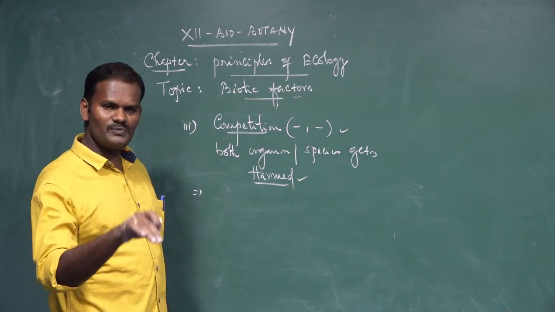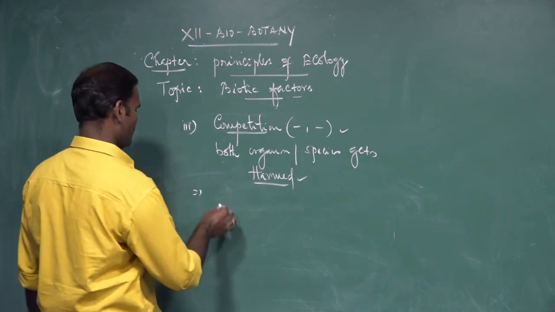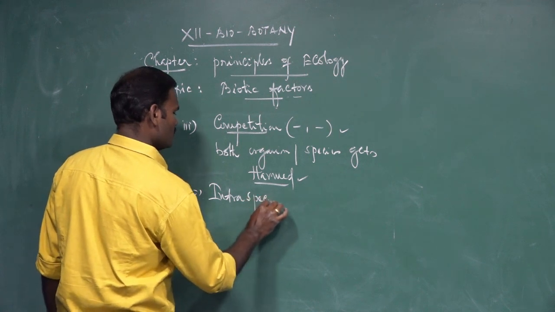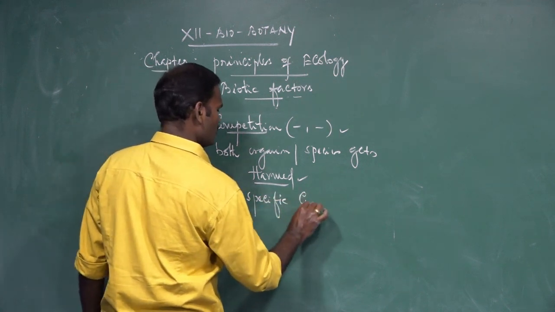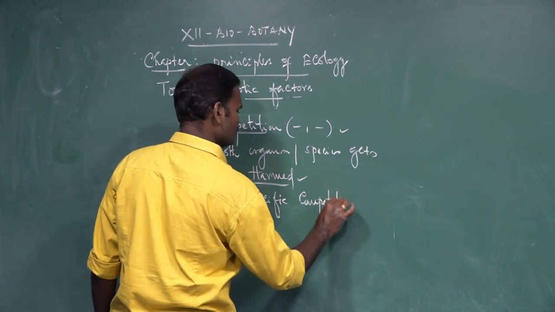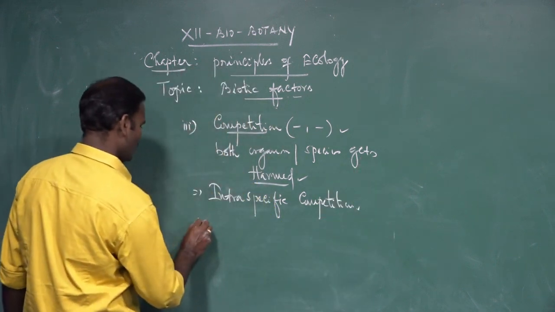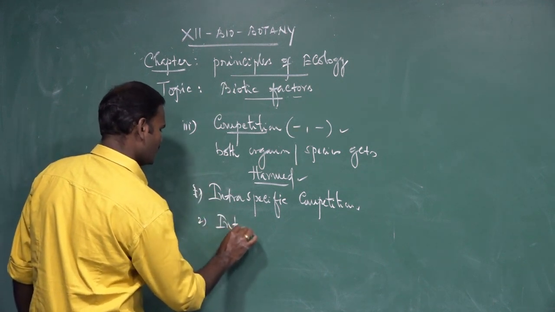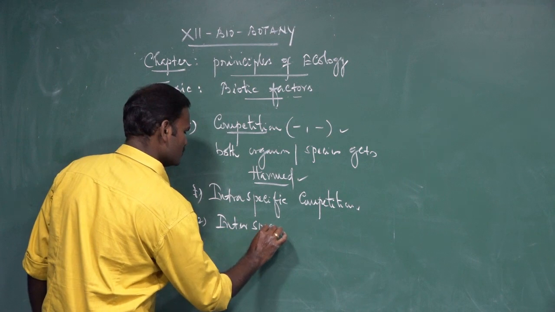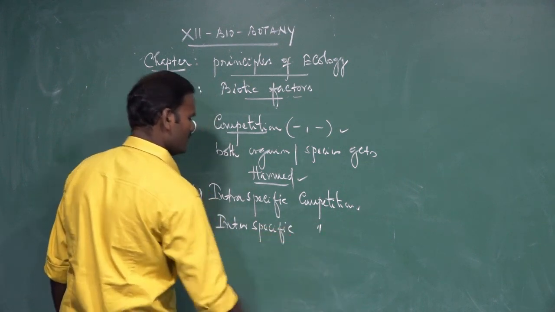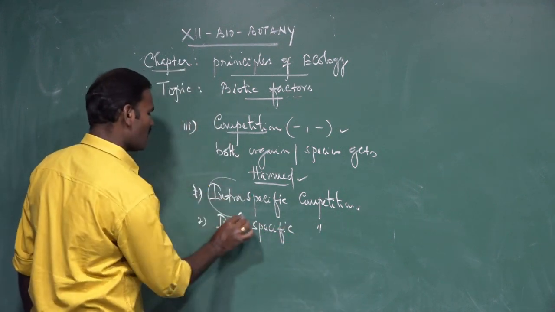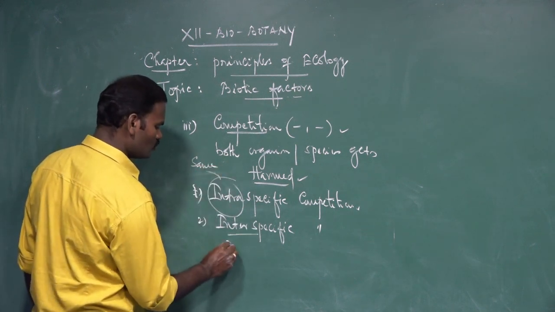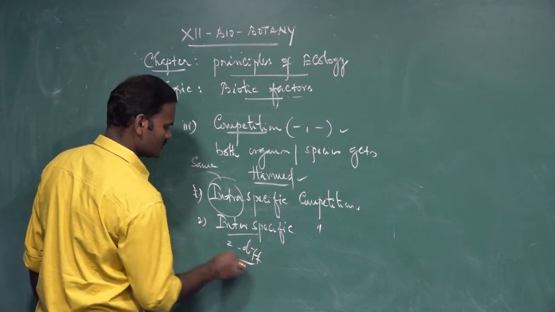One is intraspecific competition, the other is interspecific competition. What is intra? Same. Inter means between two different species.